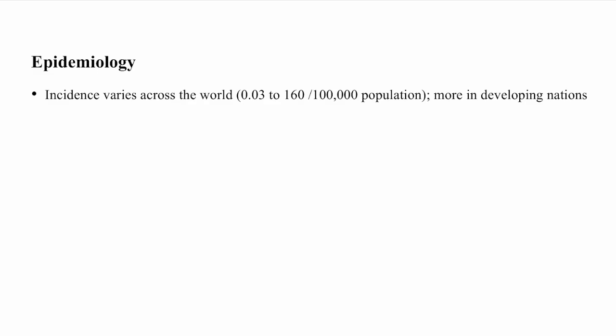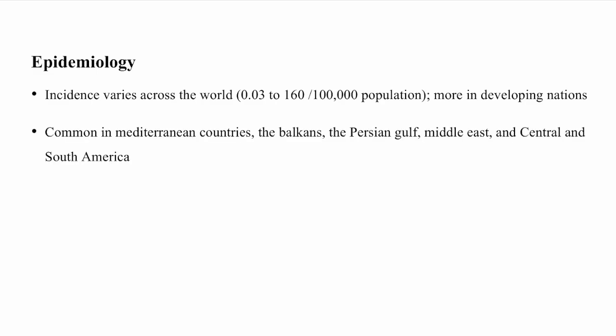So, to discuss epidemiology, the incidence varies across the world. It is 0.03 to 160 per 1 lakh population per annum, and it is more in developing countries than developed ones. It is common in Mediterranean countries like the Balkans, the Persian Gulf, Middle East, and Central and South America.